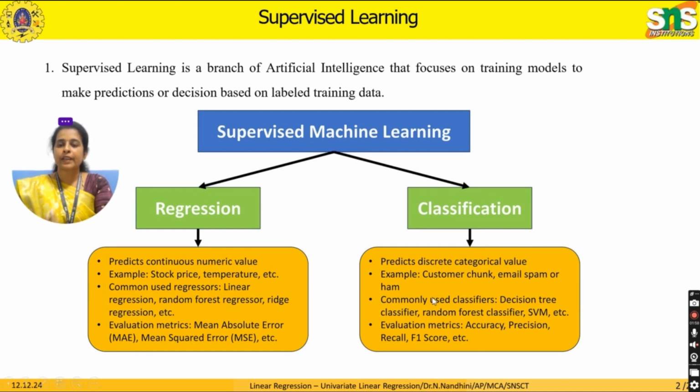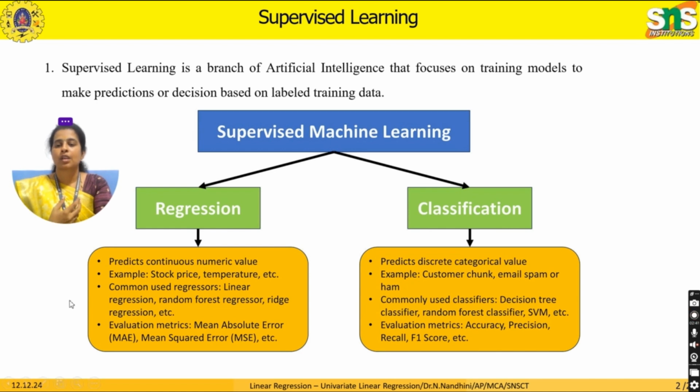See here, regression is used to predict a continuous numerical value. Classification is used to find the prediction using a discrete or categorical value. Real case examples where we apply regression are stock price and temperature, because these types of features may consist of continuous values. Under classification, the real case examples are customer churn, mail spam or ham, and whether a disease has occurred or not.